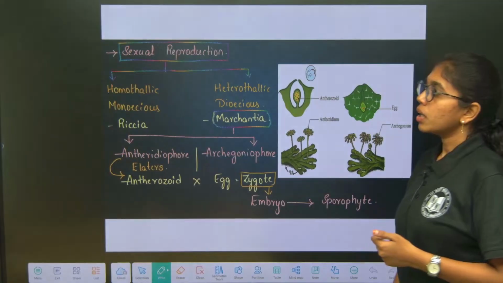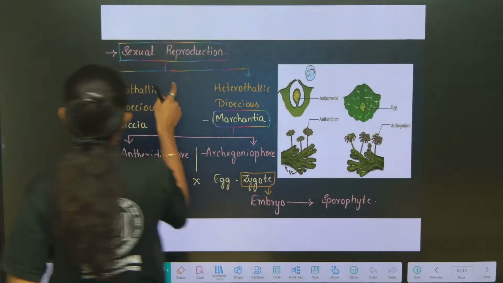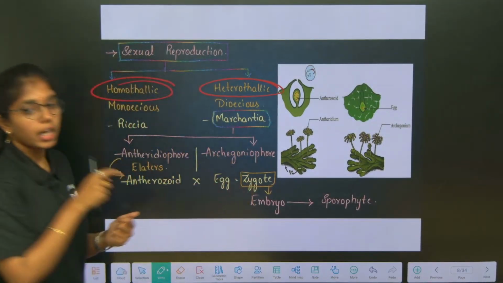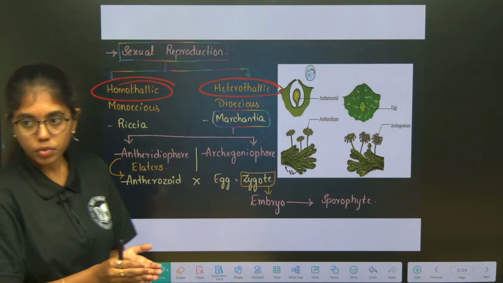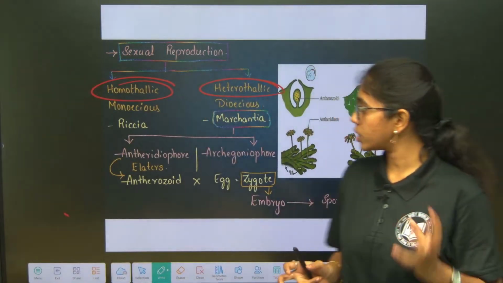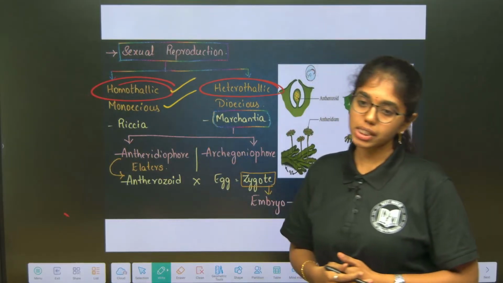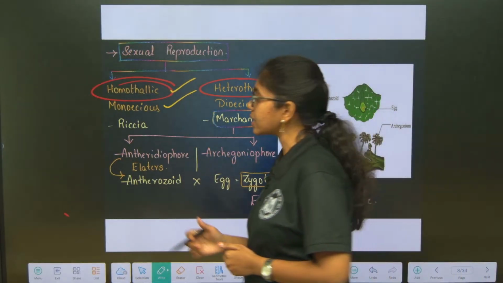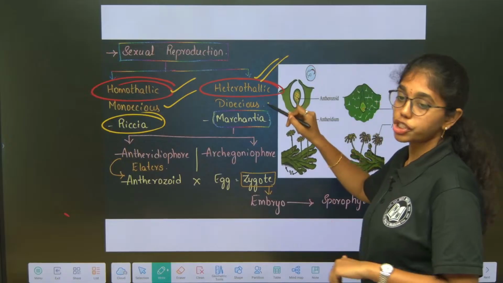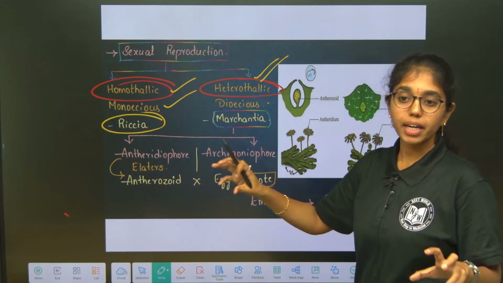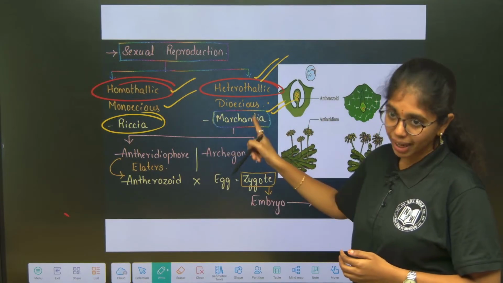Sexual reproduction. Before learning about sexual reproduction in liverworts, you have to be clear on the terms homothallic and heterothallic. If both the male and female reproductive structures are on the same thallus, that is called the homothallic condition. It is also known as the monoecious condition. An example is Riccia. Second is the heterothallic or dioecious condition, where female and male reproductive structures are on different thalli. An example is Marchantia. Riccia and Marchantia is clear, no?